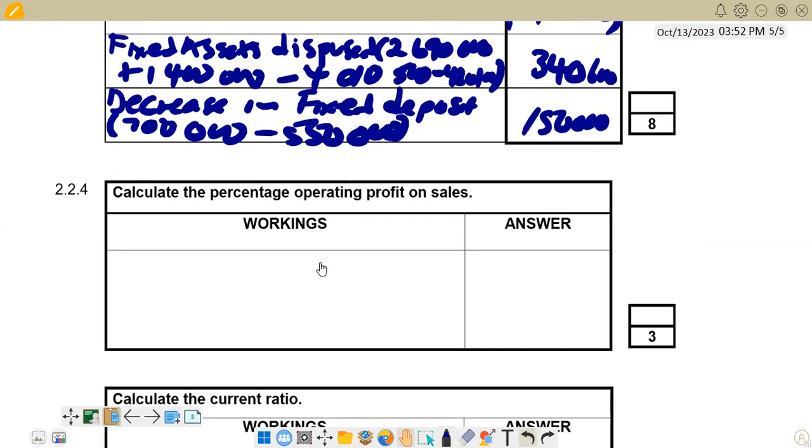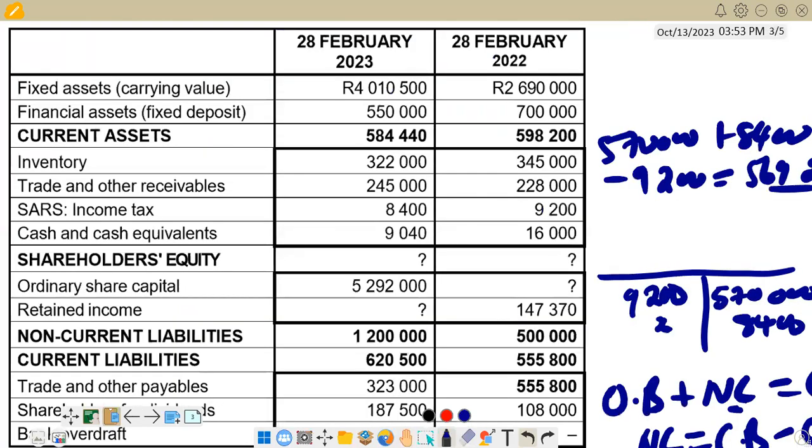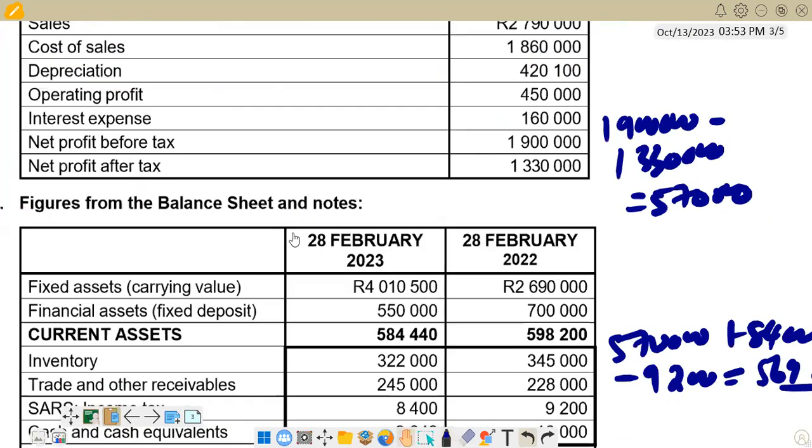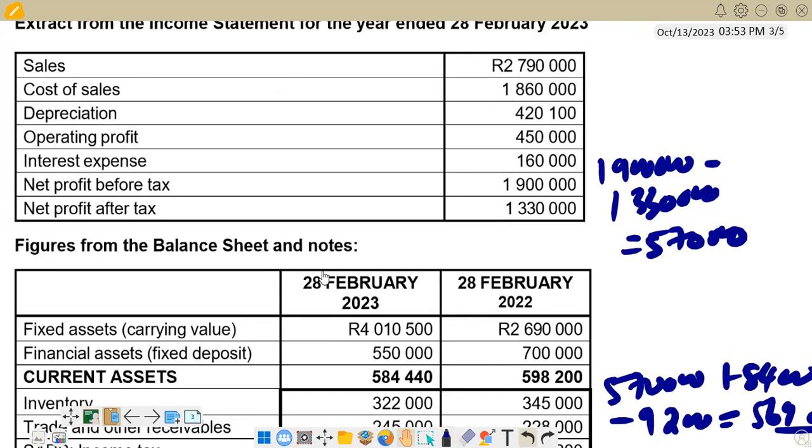The next one is saying calculate the percentage operating profit on sales. So basically, for percentage operating profit on sales, we are just going to say operating profit over sales, then we multiply by 100 over 1. So you can just check those figures in the list of balances that we are given. We are seeing that operating profit is 450,000, and then the sales is 2,790,000.